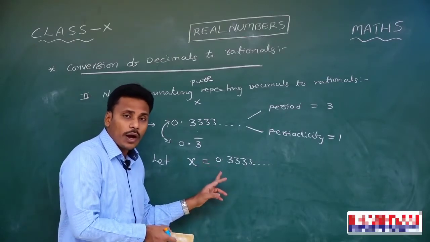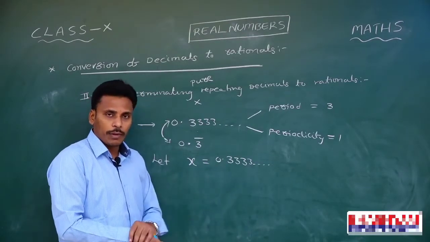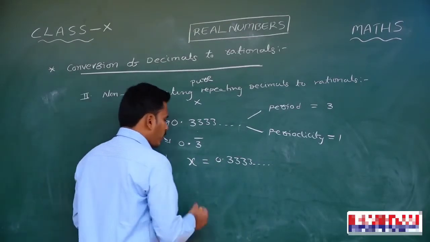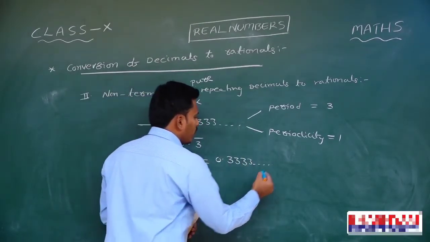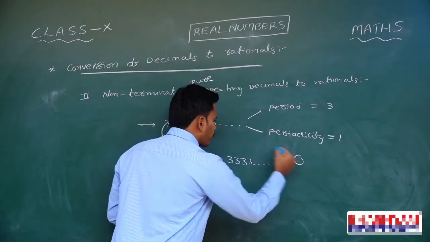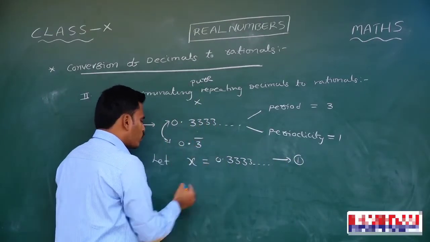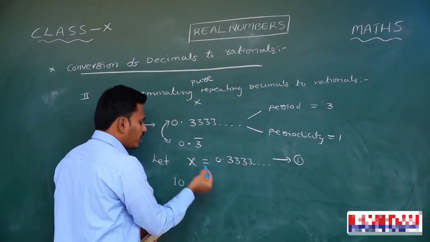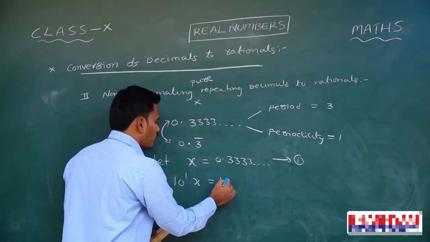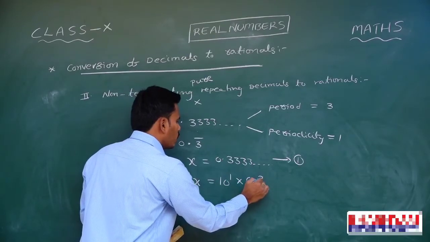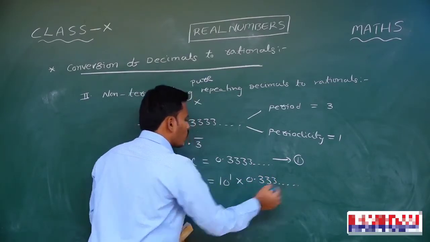Since here only one digit is repeating, we need to multiply with 10 power 1, right? First of all, you just mark x is equals to 0.333 as equation 1. And then multiply this with 10x. With 10, I need to multiply with 10 power 1. 10 power 1 into x is equals to 10 power 1 into 0.333 and so on.